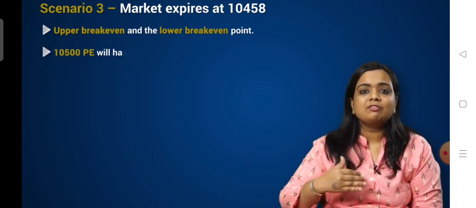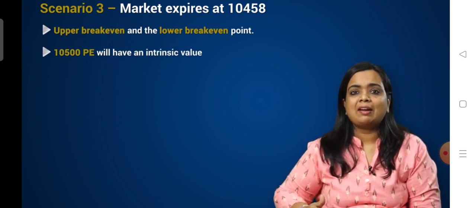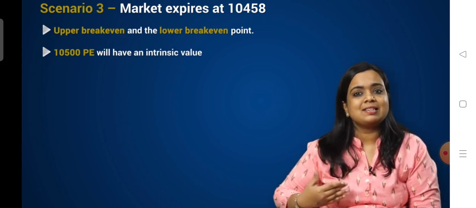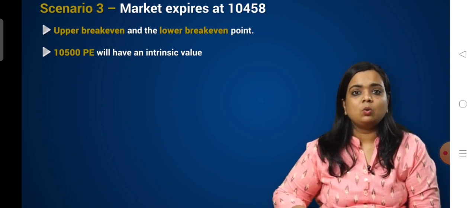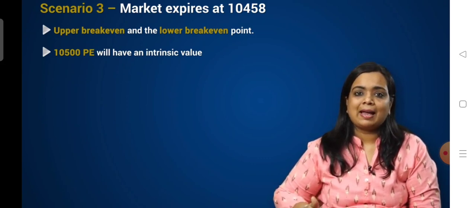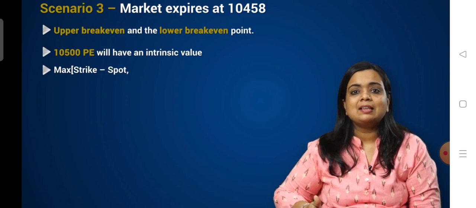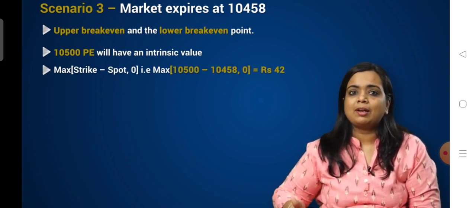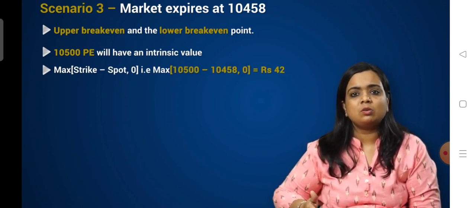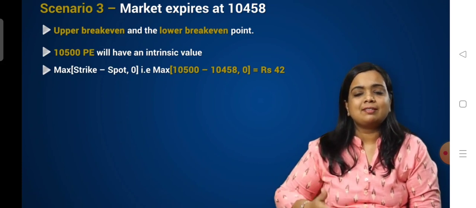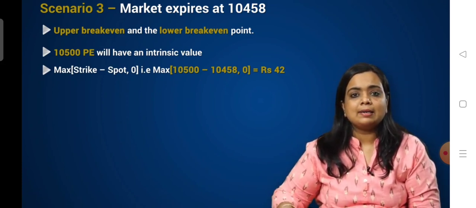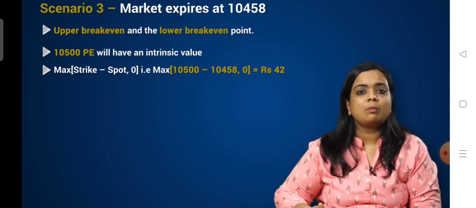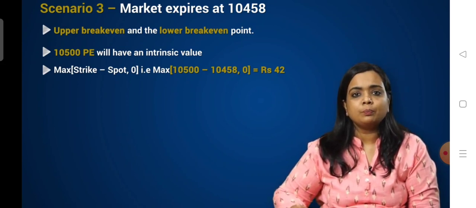So the 10,500 put option will have an intrinsic value as it gets exercised. We know the put intrinsic value can be calculated as the maximum of strike price minus spot price, 0. That is the maximum of 10,500 minus 10,458, 0, which is equal to 42.